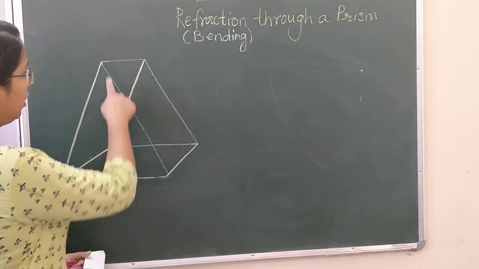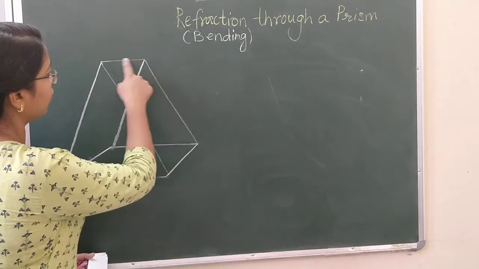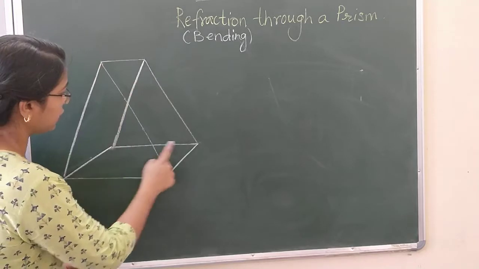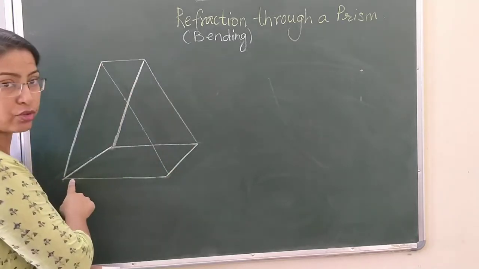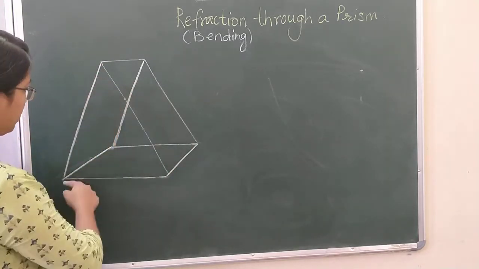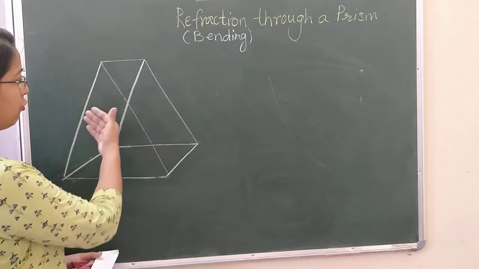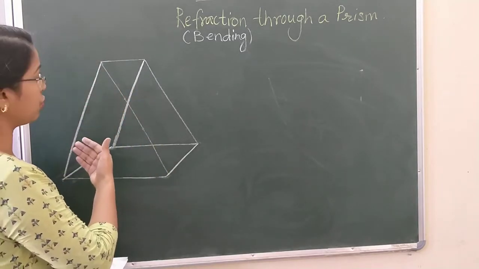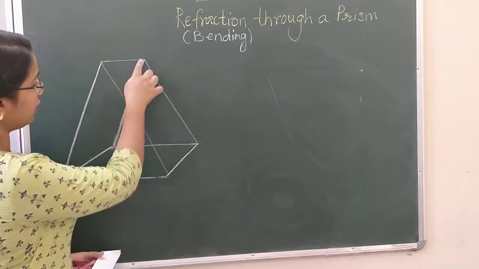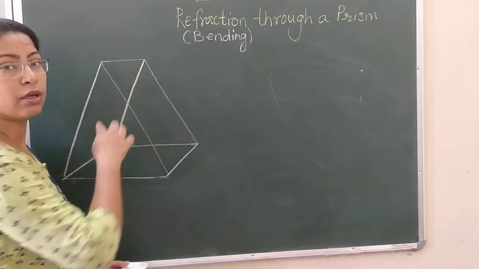This is one. This is the second rectangular lateral surface, and this is the third rectangular lateral surface. And this is the triangular principal section, the one which is facing towards you, and at the back there is another triangular base.